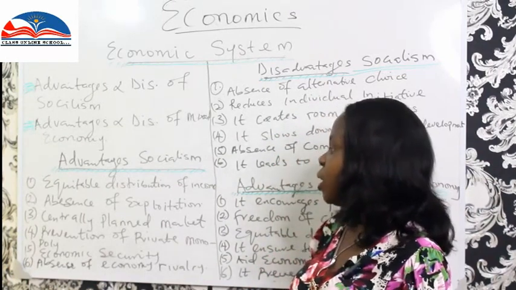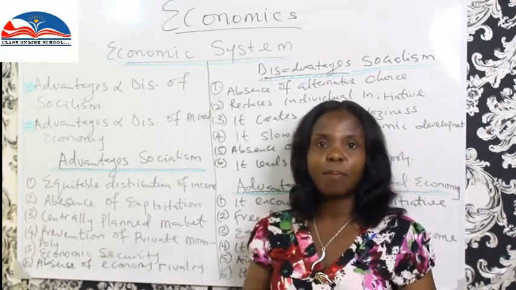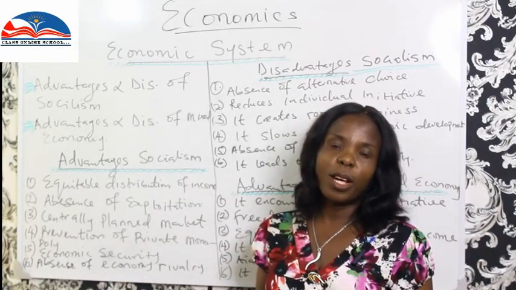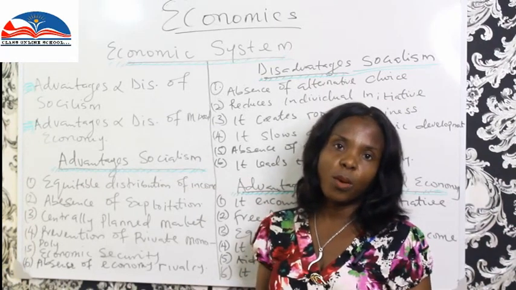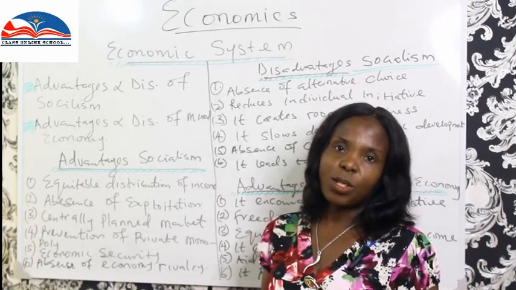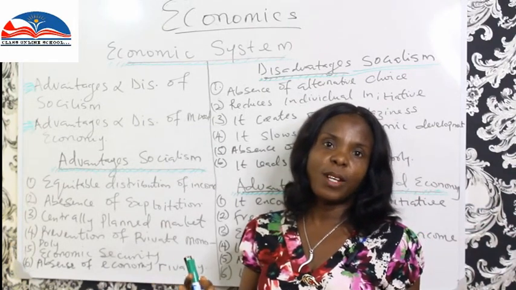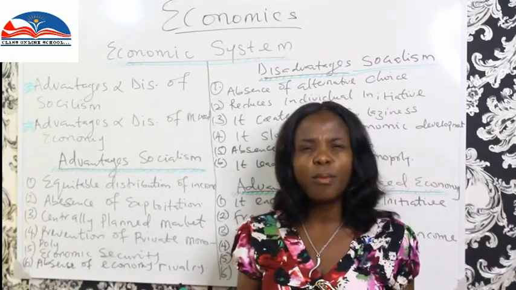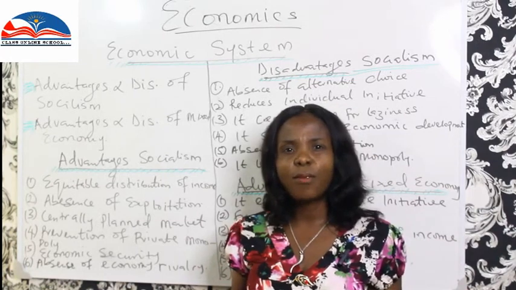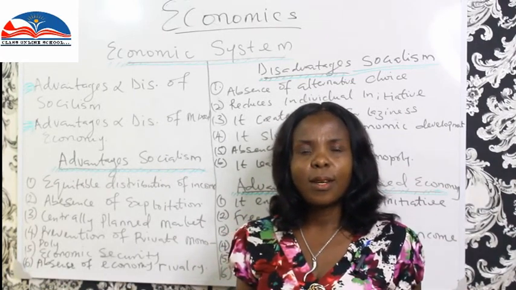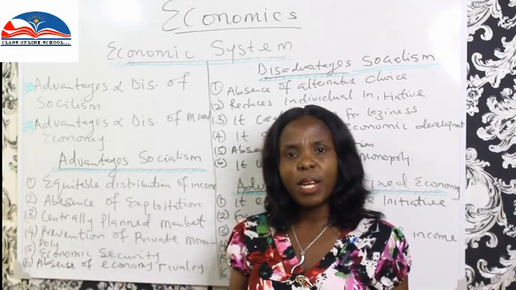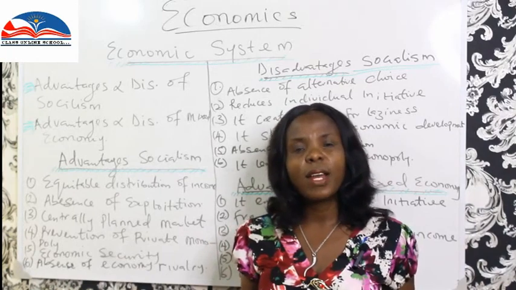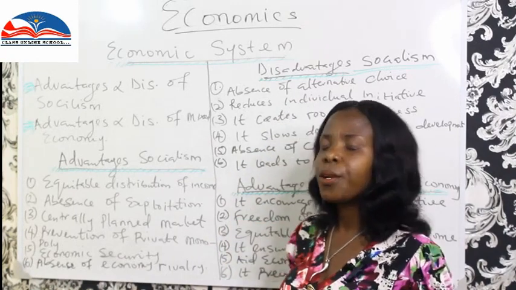Then the third one is generally planned markets. The market is planned by the government. And remember that a number of factors come into play when planning the economy. So there are different agencies, different organizations, different individuals that come together, different committees that are put in place in order for the economy to be planned. And so it is centrally planned and many persons are carried along. A lot of opinions are sought and then a final evaluation is concluded on.